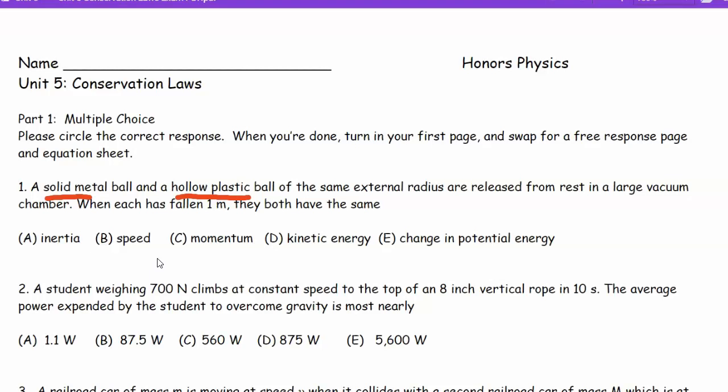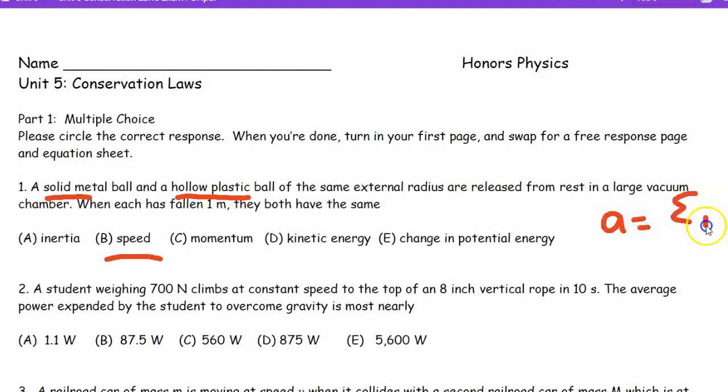And they're both dropped in a vacuum. When each has fallen 1 meter, they both have the same speed. Now it is a vacuum, so yeah. Oddly enough, isn't that weird? Now, why is it that they have the same speed? Let's put a little explanation, because that's even more important.